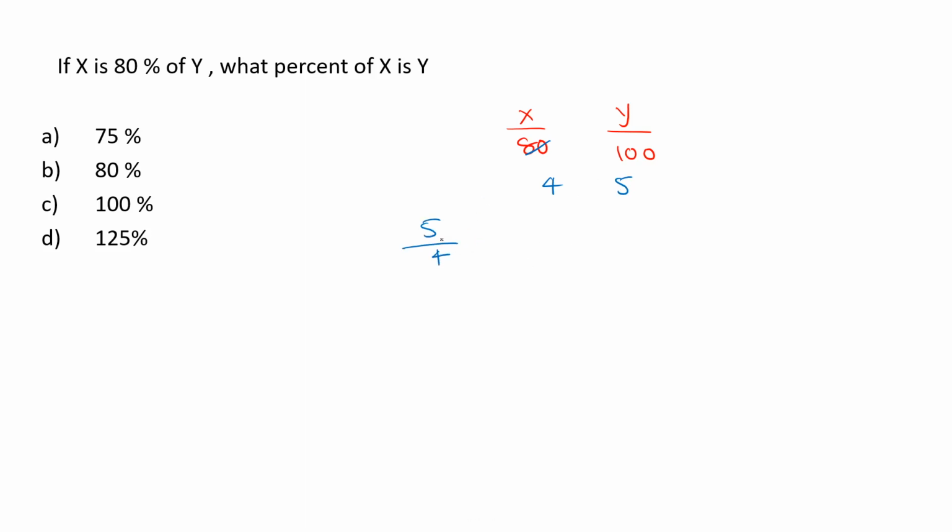5 by 4, the fraction 5 by 4, the percentage representation of 5 by 4 is 125, as we discussed in the previous basic videos. I hope you have watched those videos and you are very comfortable with the percentage to fraction and fraction to percentage conversions. That 5 by 4 can be written as 125%. 125% is going to be our answer.